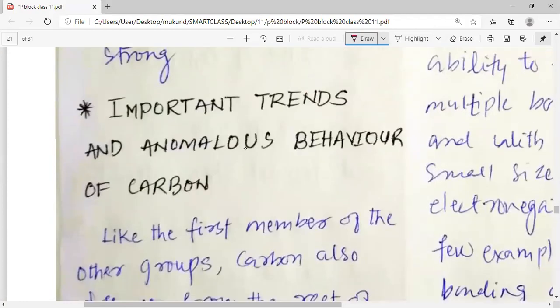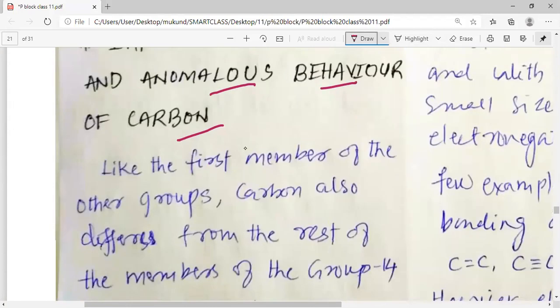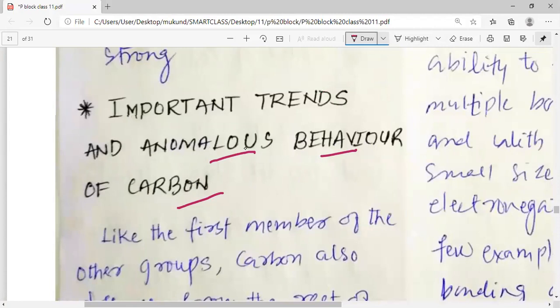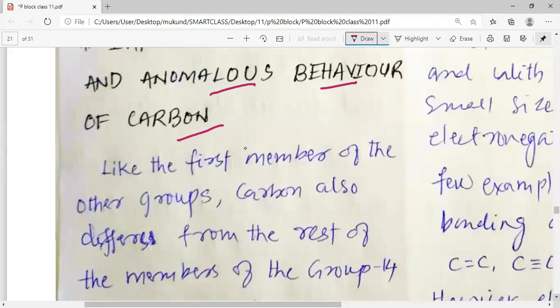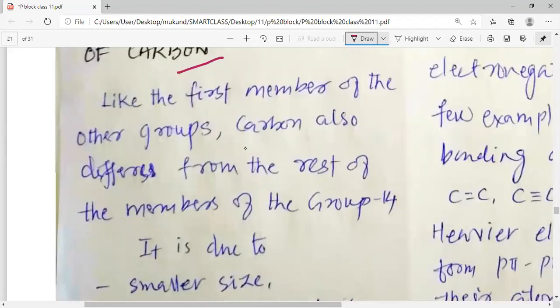Then, important trends in anomalous behavior of carbon. This is very important, my dear students. We know that the first element of any group, if it belongs to the second period, shows anomalous behavior. So let us see how carbon is different from the other members of the same group, that is group number 14. Like the first member of the other groups, carbon also differs from the rest of the members of the group.